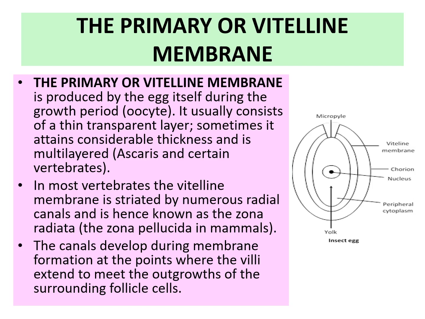In most vertebrates, the vitelline membrane is striated by numerous radial canals and is hence known as corona radiata. It is known as zona pellucida in mammals. The canals develop during membrane formation at that point where the villi extend to meet the outgrowth of the surrounding cells. Here we can see, in the case of insect eggs, the vitelline membrane is present, surrounded by the chorion.